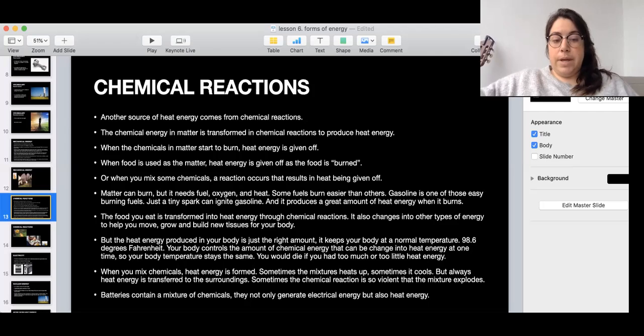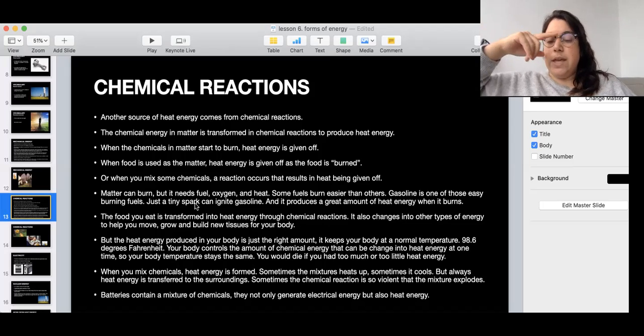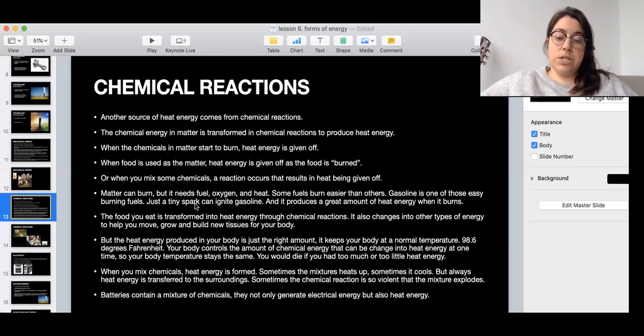Matter can burn, but it needs fuel, something that it's able to burn, oxygen, and heat. Some fuels burn easier than others. For example, gasoline. It's a really easy burning fuel. Just a tiny spark can ignite gasoline. Puede prender gasolina. And it produces a great amount of heat energy when it occurs. The food you eat is transformed into heat energy through chemical reactions. It also changes into other types of energy to help you move.